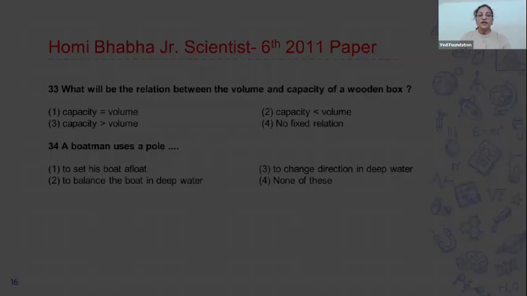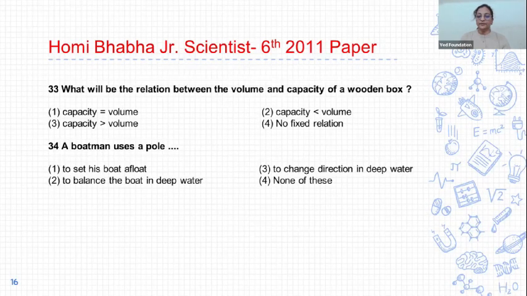Small intestine. 33. What will be the relation between the volume and capacity of a wooden box? First, capacity is equal to volume. Second, capacity less than volume. Third, capacity greater than volume. And fourth, no fixed relation. So the correct answer of 33 is option 2. Capacity is less than volume, because capacity is the inner volume of the box. And that's why capacity is less than volume. Second option is correct.